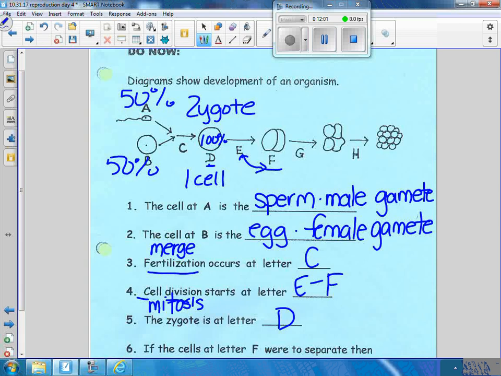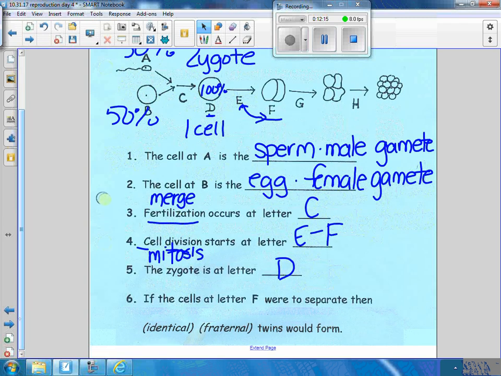What happens? What do we get? When they divide, what happens? Let's look. If the cells at letter F divide into 2 and separate, what are we going to have? We're going to have twins, but what kind of twins? Identical or fraternal? Well, fraternal would mean they have different DNA in each one of them. So what do you think? They're going to be identical. Tell me how they would become fraternal.